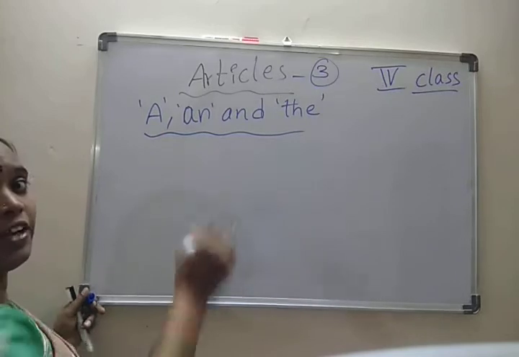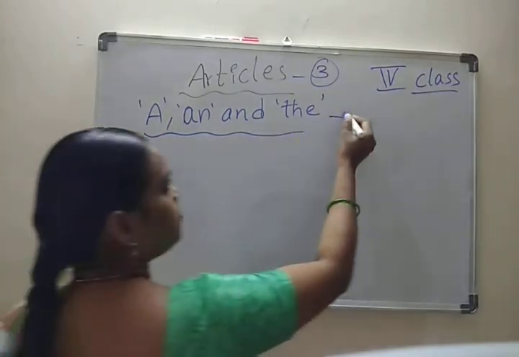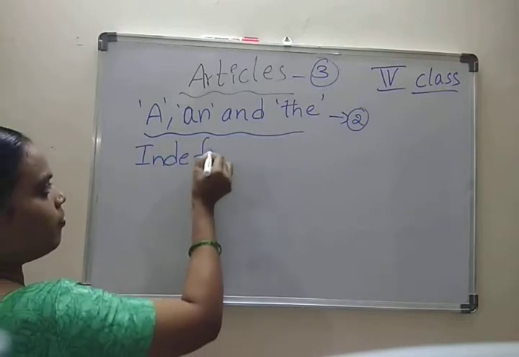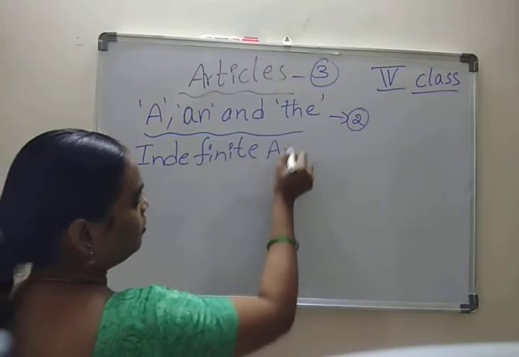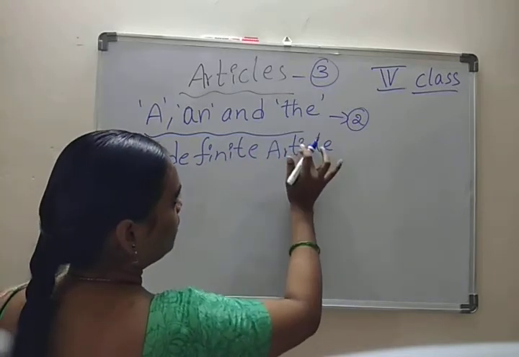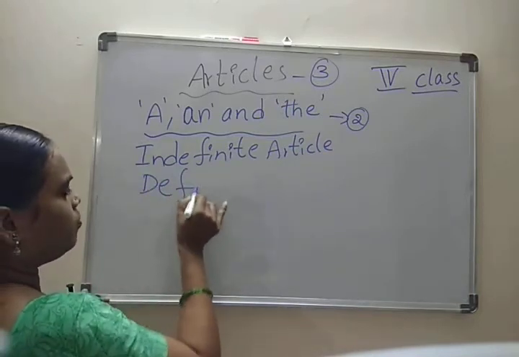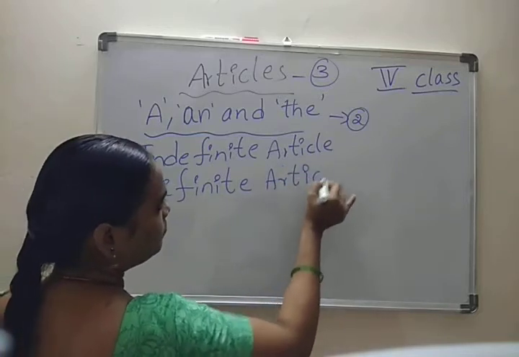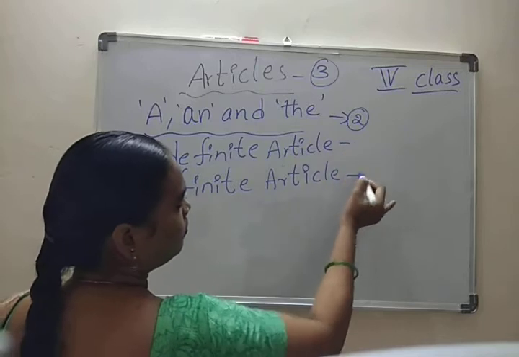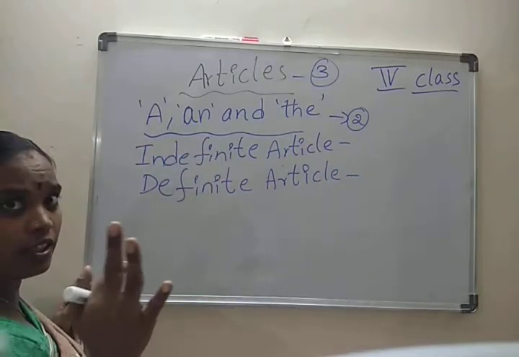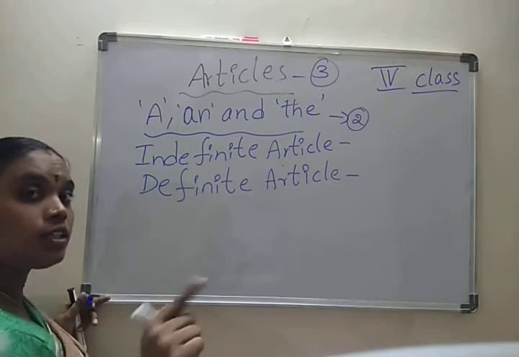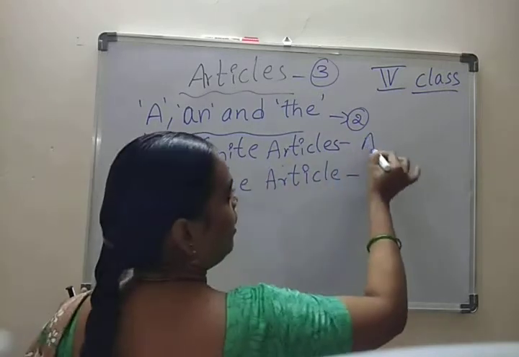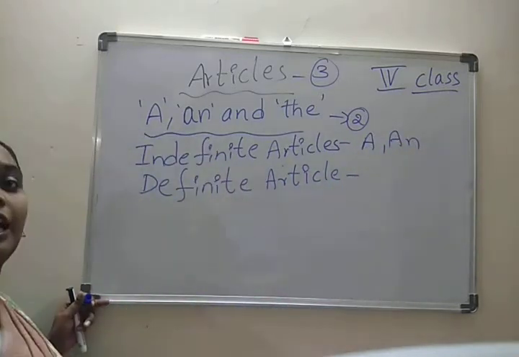These 3 are divided into 2 groups. How many groups? 2 groups. That is the indefinite article and the definite article. Indefinite article and definite article. What is the definite article and the indefinite article? Let me explain. How many are there? Only 3. In that also 2 groups. So what are the indefinite articles and the definite article? A, an are the indefinite articles.